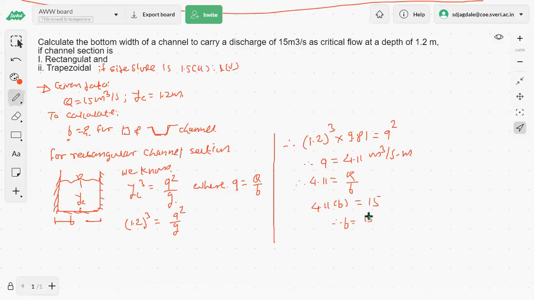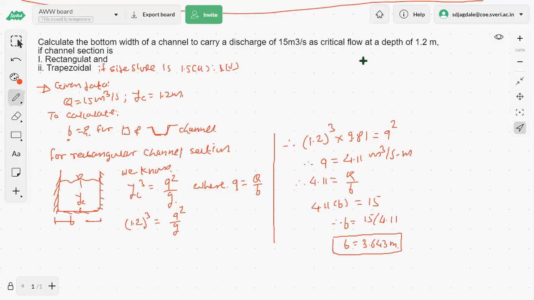Therefore B is equals to 15 divided by 4.11. So B is 3.643 meters. Okay, I got the answers in the chat box also. Those are also correct.